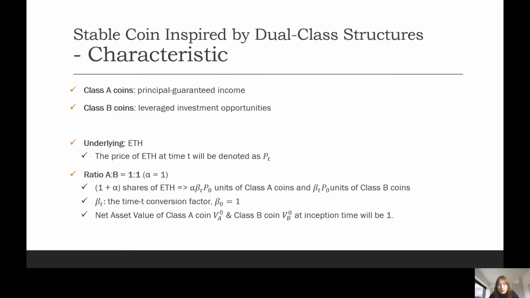The initial net asset value of coin A and coin B, which we denote as V_A and V_B0 at inception time, will be 1. Since the Class A coin behaves like a bond, the coin A holders will receive periodical coupon payments. In our stablecoin, we will set the daily coupon rate as 0.02.